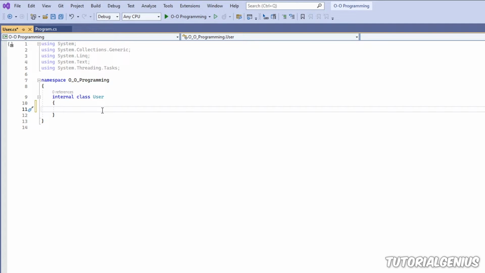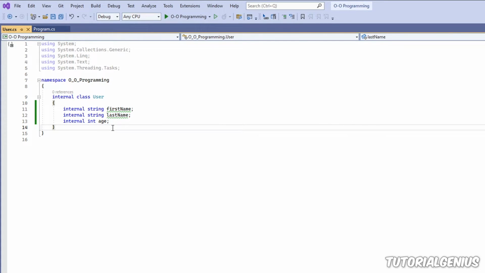I'm going to call it maybe first name, for example, and then maybe a last name, and then maybe the age, something like that. And before each of these, I just want to put this internal keyword. Don't worry about what that means right now. We're going to cover that again in a later tutorial. But what I've done is define 3 simple data types here, so 2 strings and an integer. And all 3 of these are inside the user class, which is the new class we've just created.